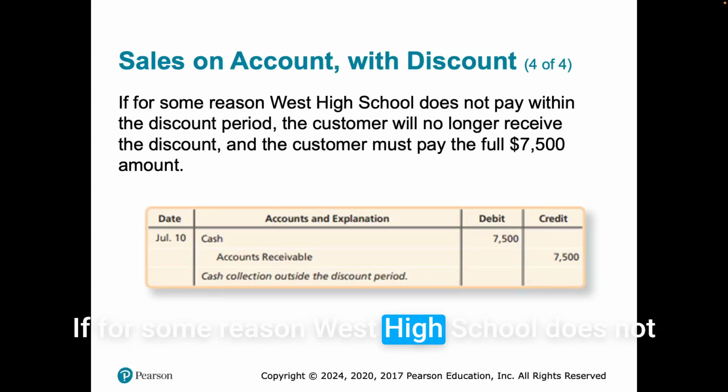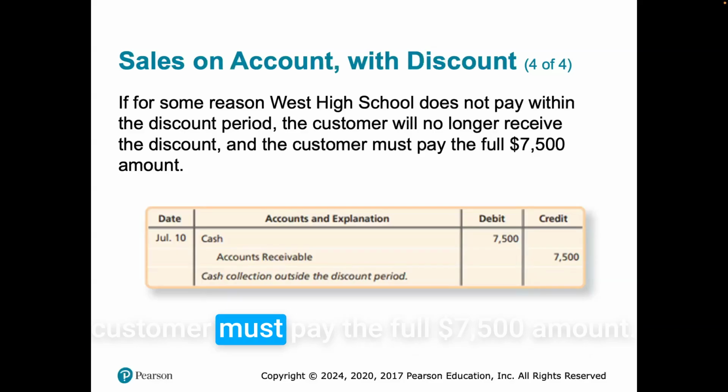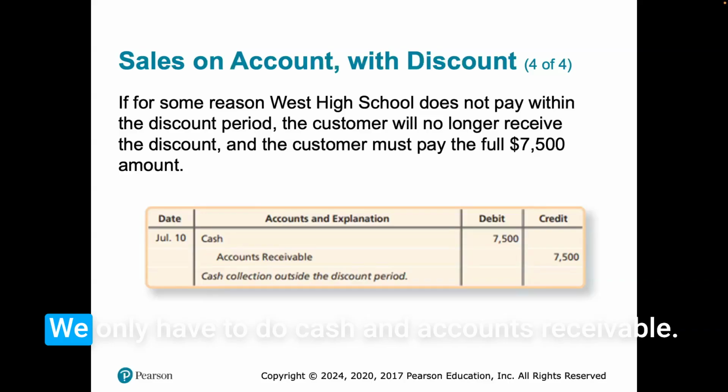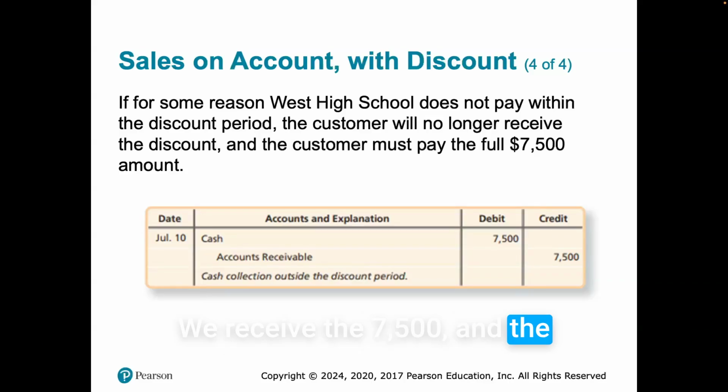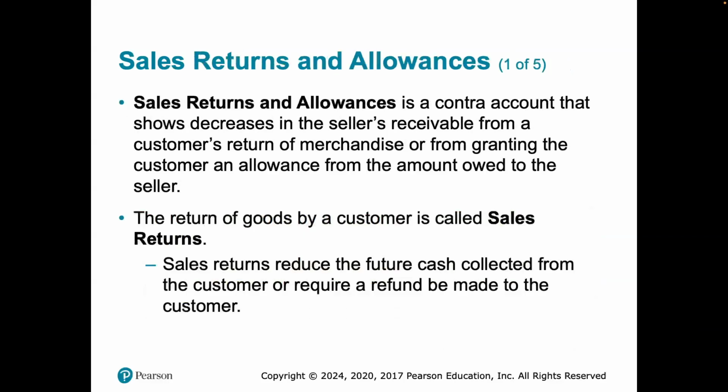If for some reason West High School does not pay within the discount period, the customer will no longer receive the discount and the customer must pay the full $7,500 amount. And we do not have a discount. We only have to do cash and accounts receivable. We receive the $7,500 and the accounts receivable is zeroed out by doing a credit of $7,500.